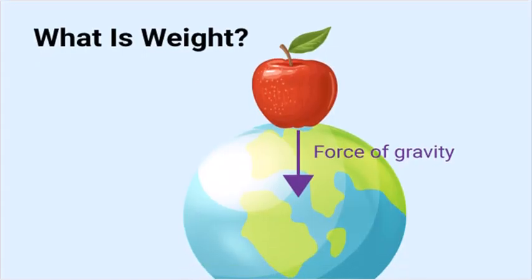Now we'll discuss what is weight. We'll discuss what is the difference between weight and mass. Weight is basically related to the force of gravity. If we discuss the weight of this apple or object on earth, then it refers to the force of gravity acting upon the apple.